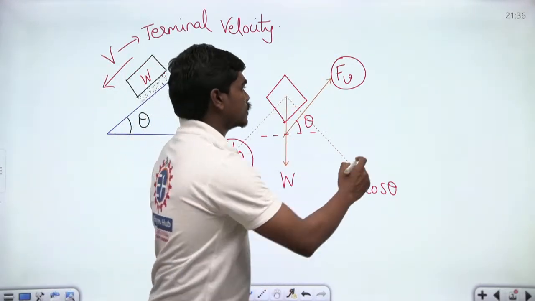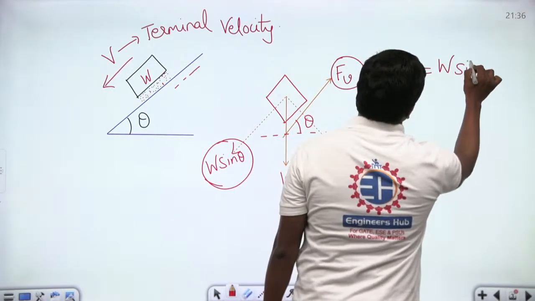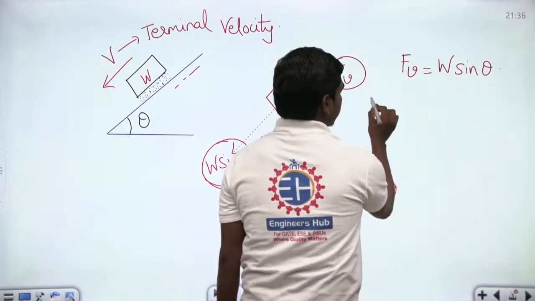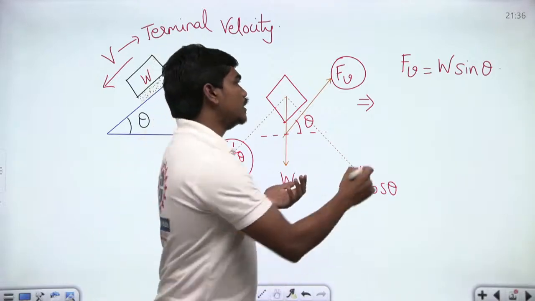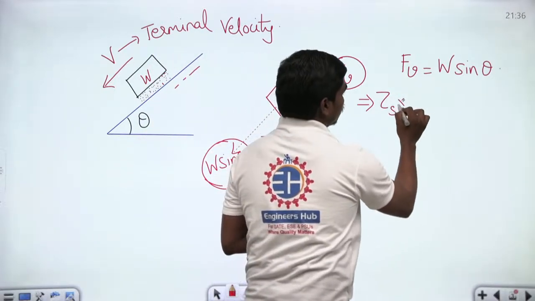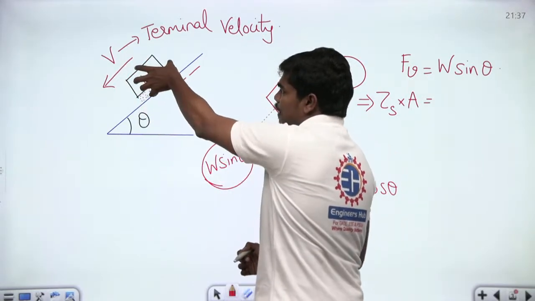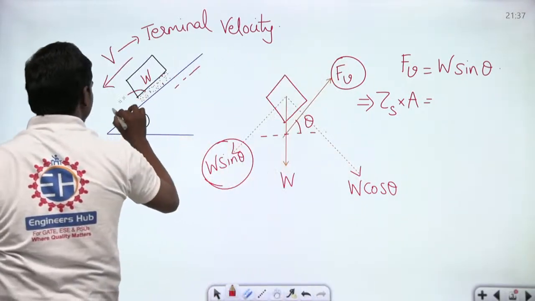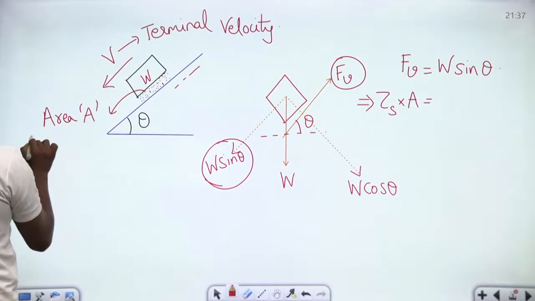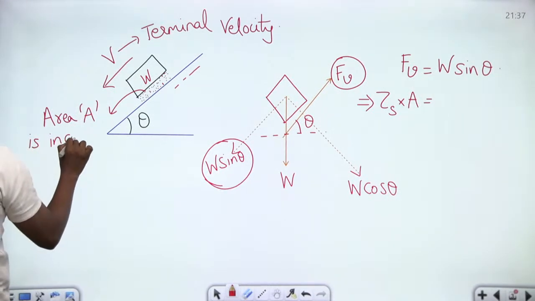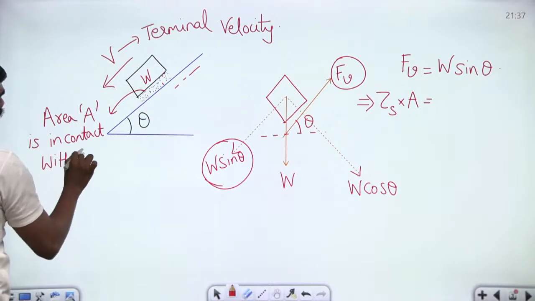So see here, if you write Fv is equal to W sin theta, what is your viscous force now? Viscous force is nothing but the shear stress acting on the block times the area in contact. Let us suppose, in the top view, capital A is the area in contact. So area A is in contact with fluid.